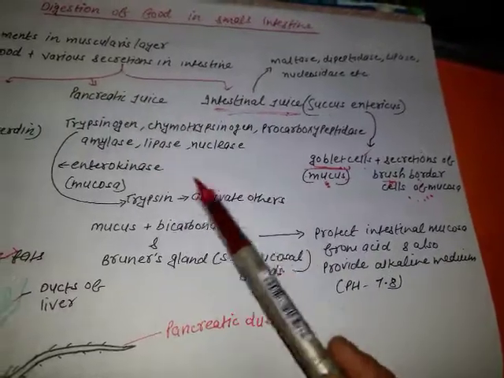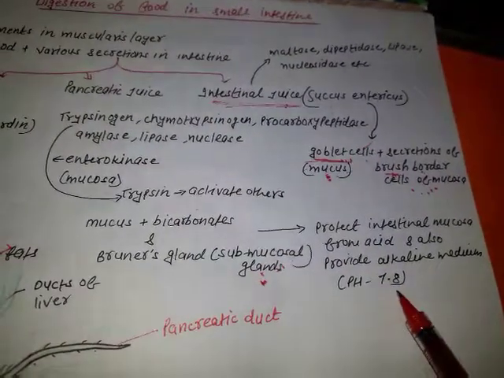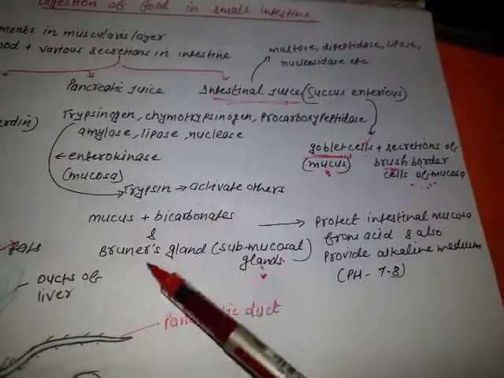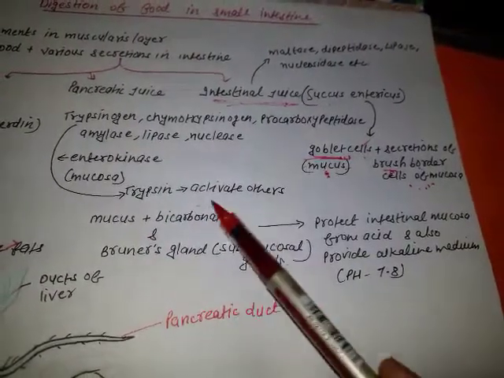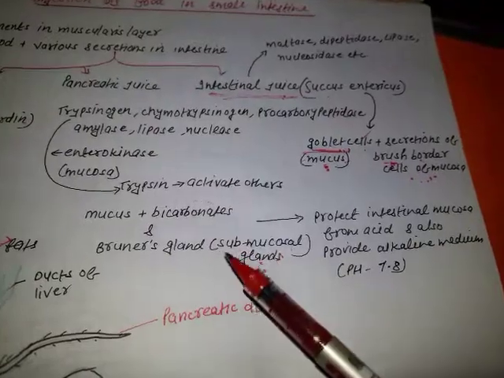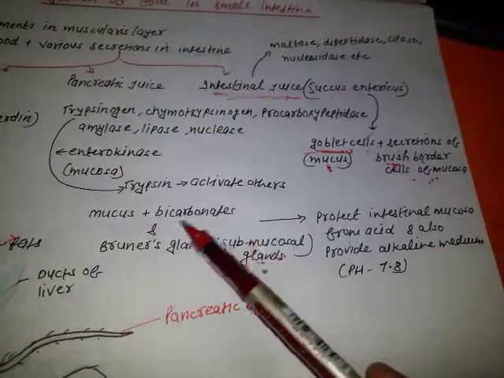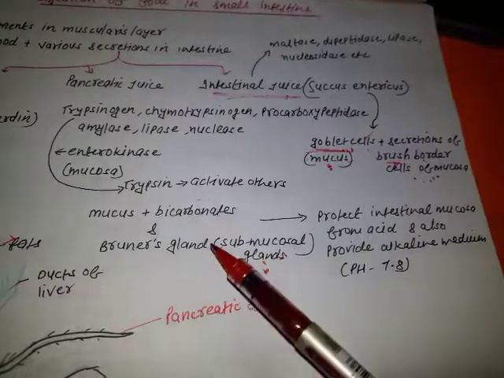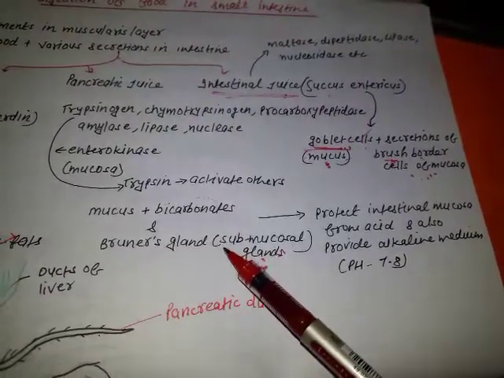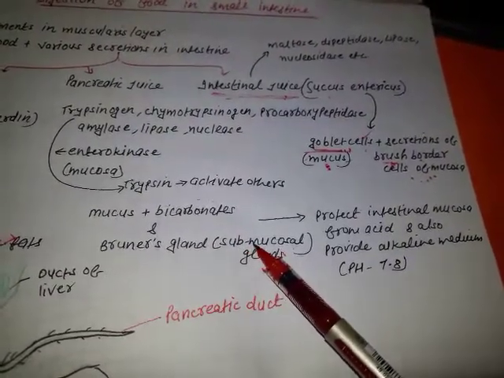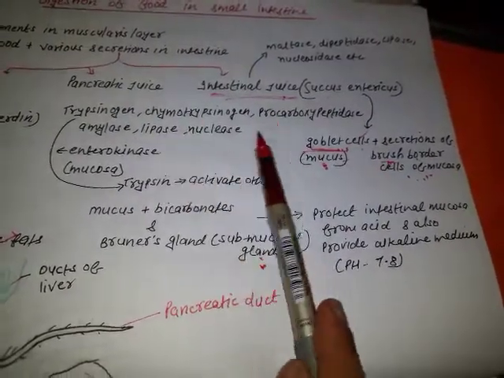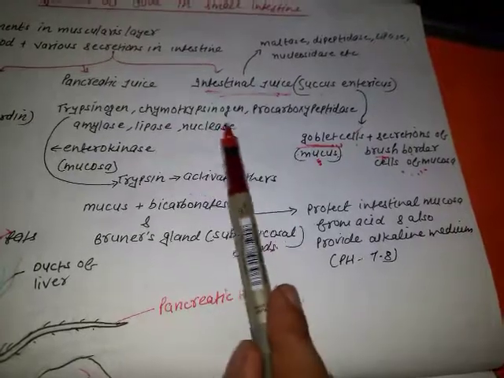All these enzymes require a pH of 7.8. So these three, mucus, bicarbonate and Brunner glands, will protect the mucosa of the intestine from excoriation, meaning from damage, or you can say they will protect the intestinal mucosa from the acidic effect of gastric juices and also provide an alkaline medium for all of these enzymes to work.